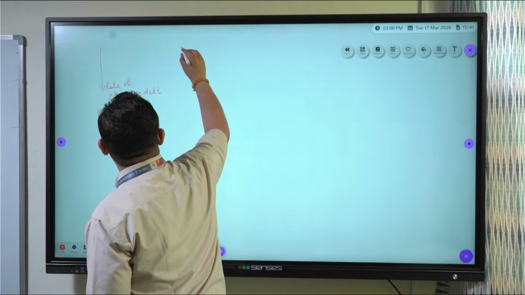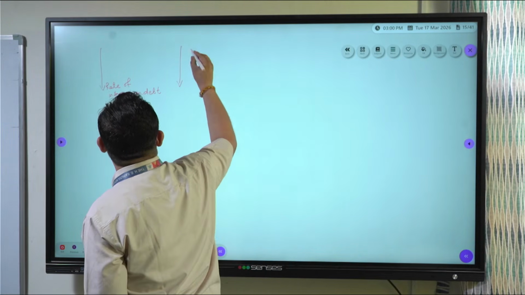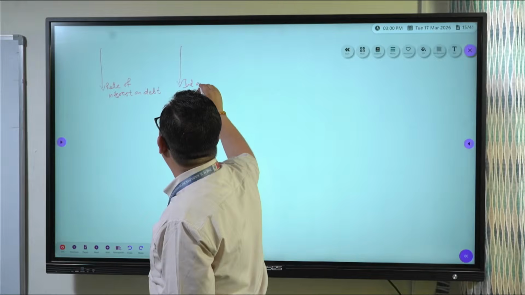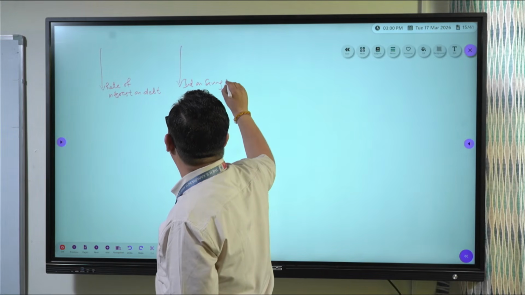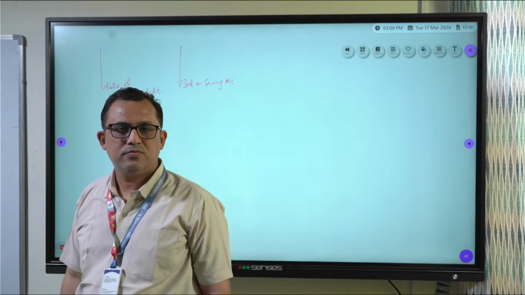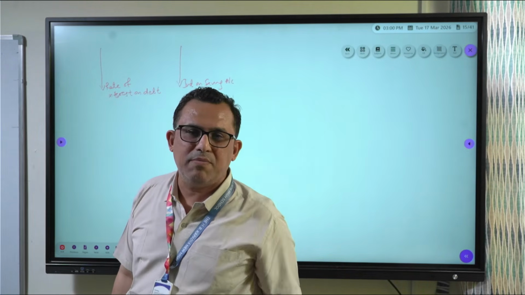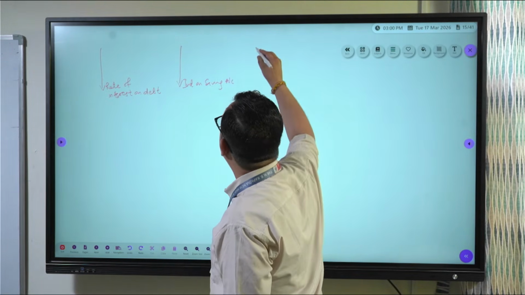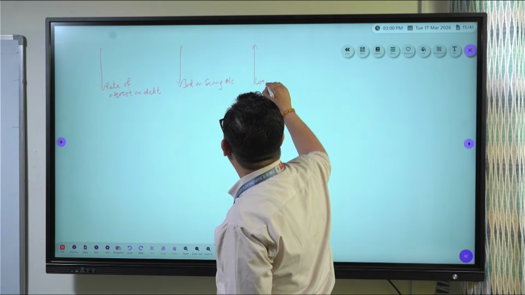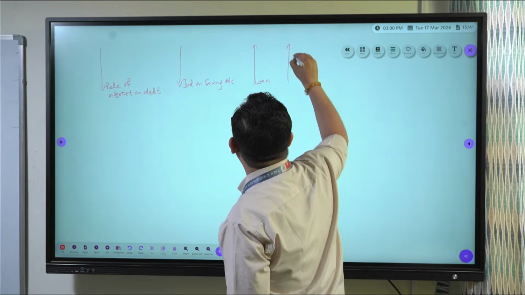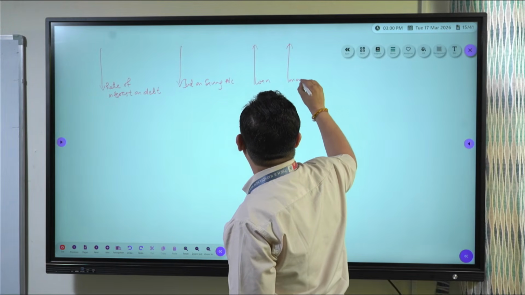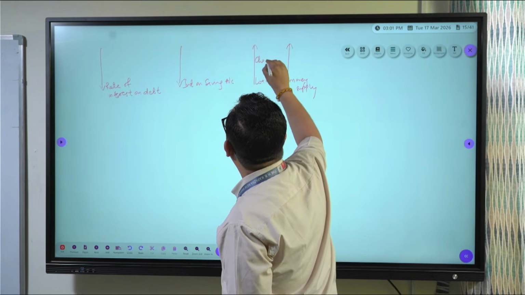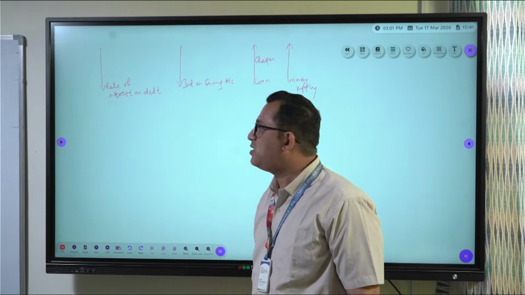Now when the rate of interest on debt is reduced, then of course the rate on savings will also be reduced. Interest on savings in a bank, saving account, will also reduce. So ultimately nobody will keep money in the bank. And on the other side, the rate of interest on debt is reduced. Credit becomes cheaper. Everybody will take loans. As everybody will take loans, supply of money will increase because of cheaper loans.